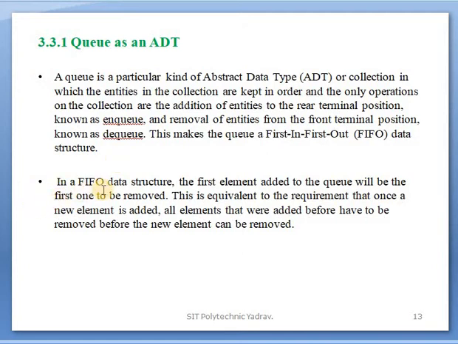In a first in first out data structure, the first element added to the queue will be the first one to be removed. This is equivalent to the requirement that once a new element is added, all elements that were added before have to be removed before the new element can be removed.